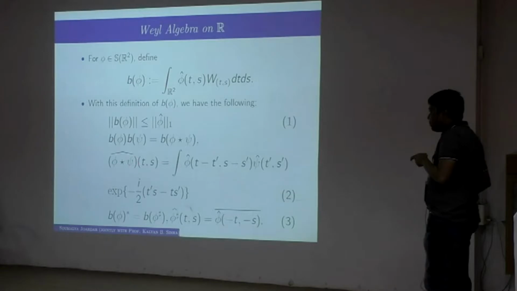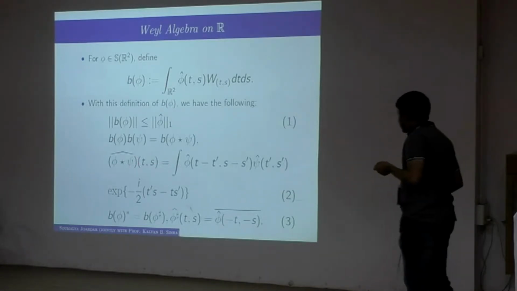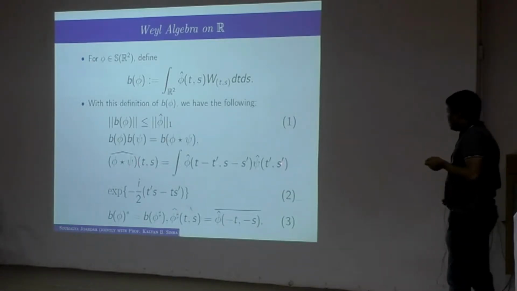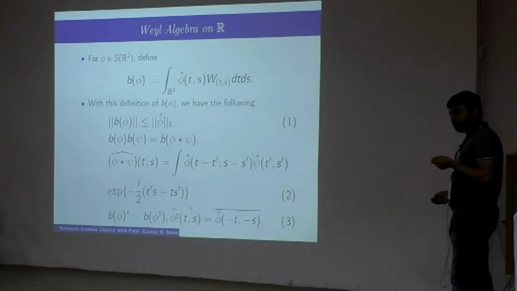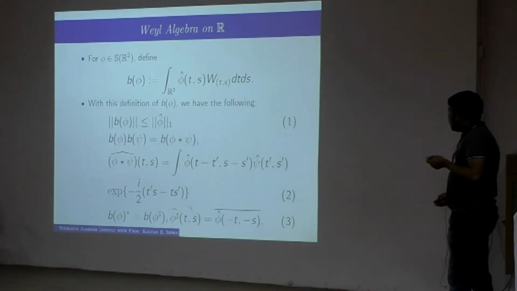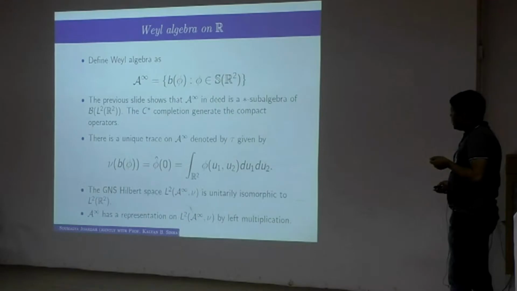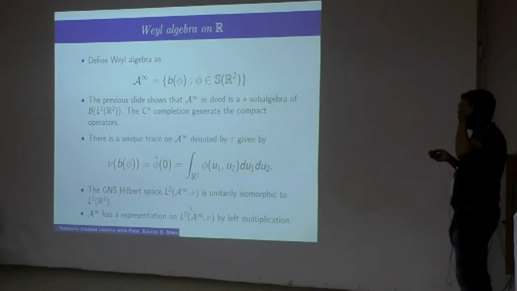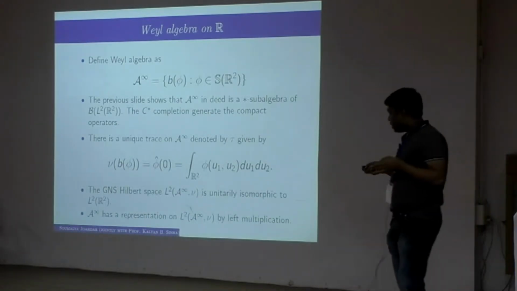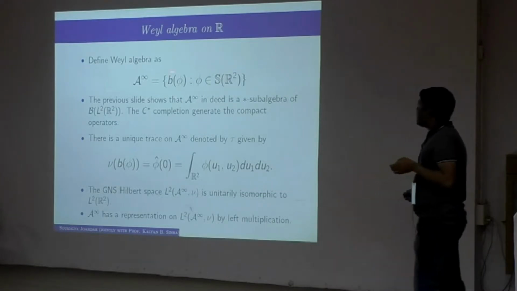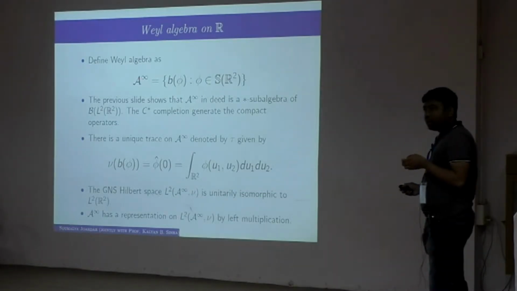This again appeared today in the morning, that it is some kind of twisted convolution. You have your usual convolution between two Schwartz class functions, but it gets twisted by this factor, and that is why this is a non-commutative algebra, and the star structure is given by that. So in that way you can prove that it is a star subalgebra of B of L2 of R. The thing is that this star algebra is no longer unital.